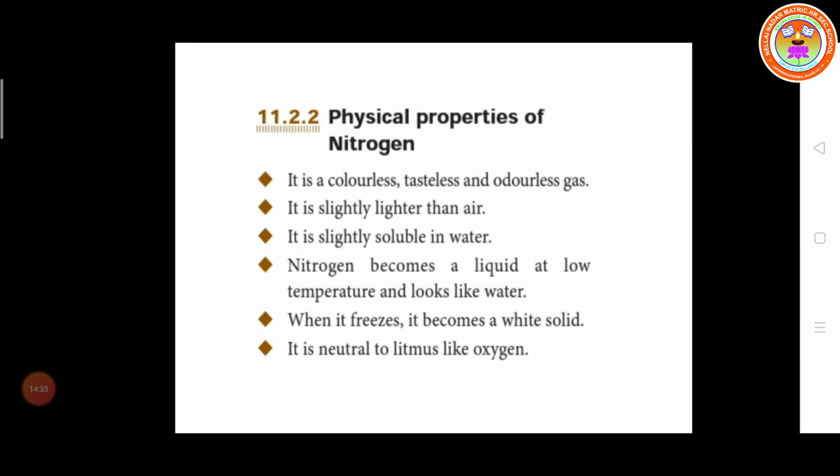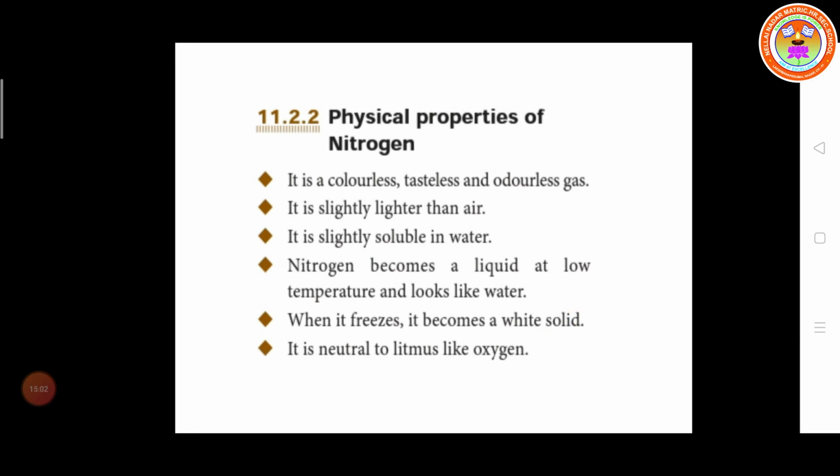Normally nitrogen exists as a gas at room temperature. At low temperature it is converted into a liquid like water, and when it freezes, it becomes a white solid.